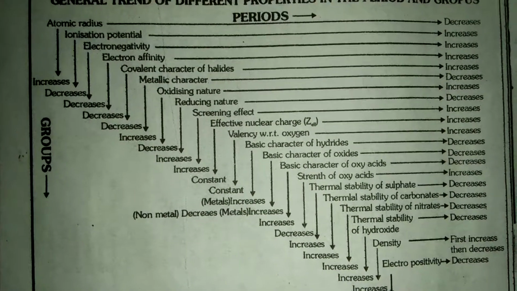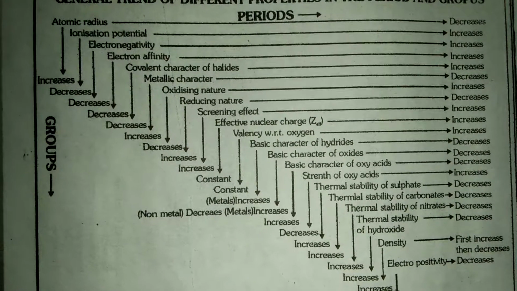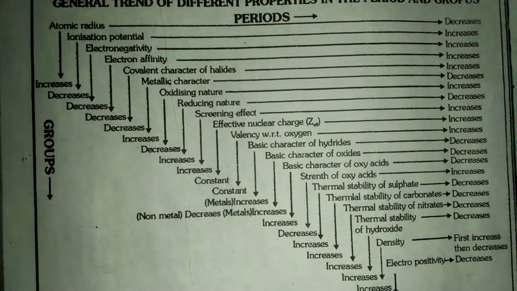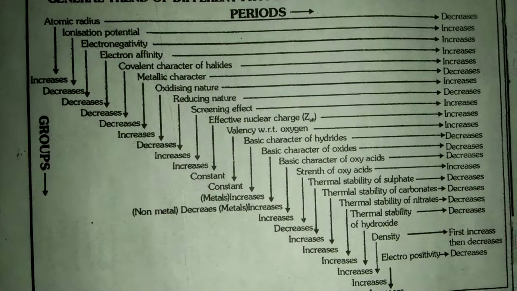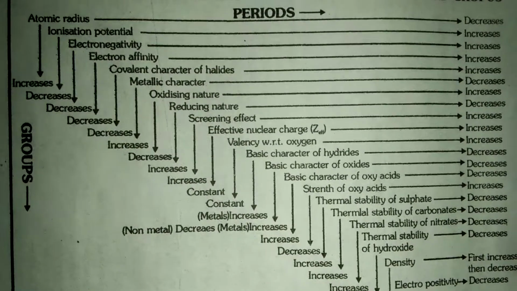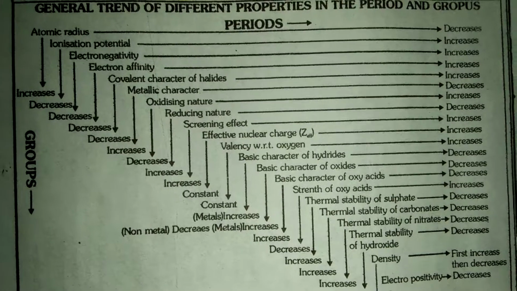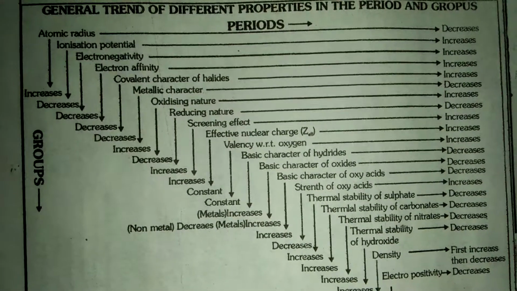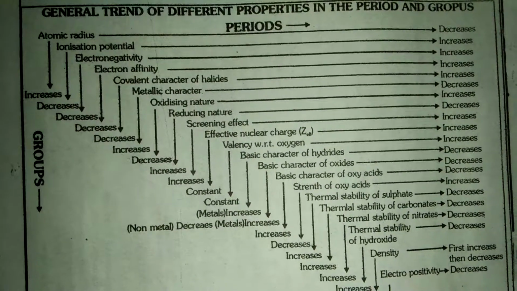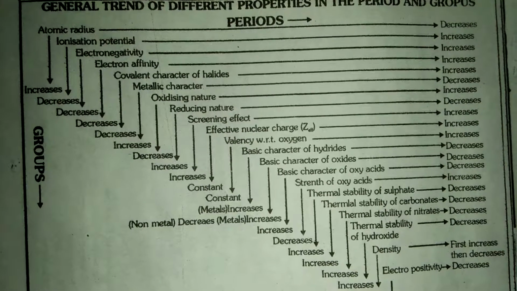Next is covalent character of halides. It increases along the period and decreases along the group. Next one is metallic character. It will decrease along the period and increases along the group.